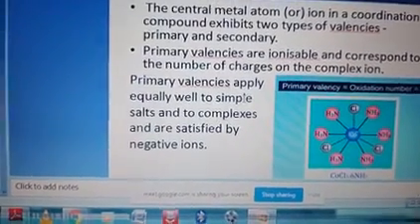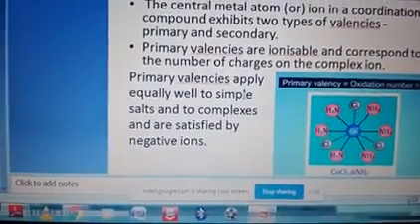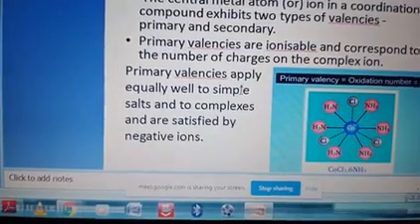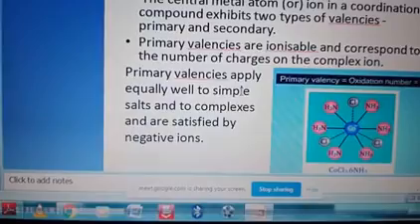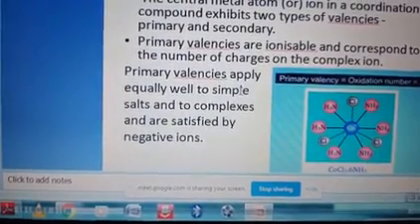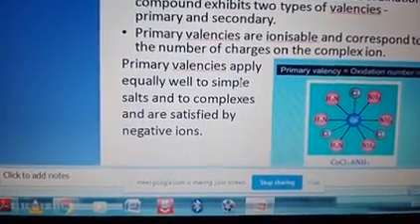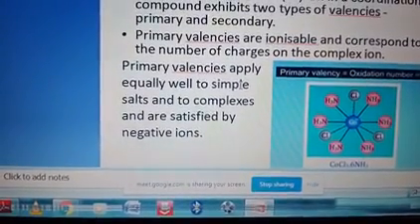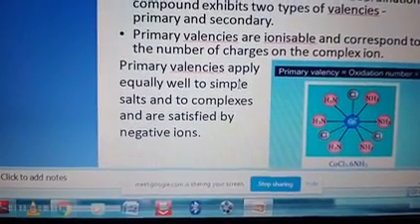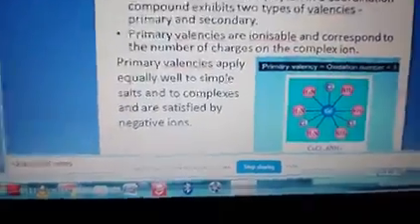The second postulate: primary valencies are ionizable and correspond to the number of charges on the complex ion. Primary valencies apply equally well to simple salts and to complexes, and are satisfied by negative ions.